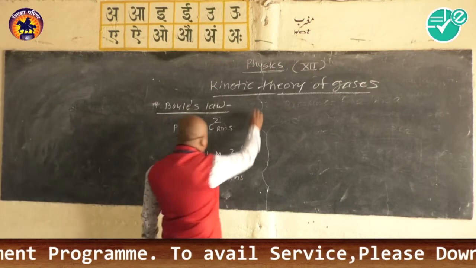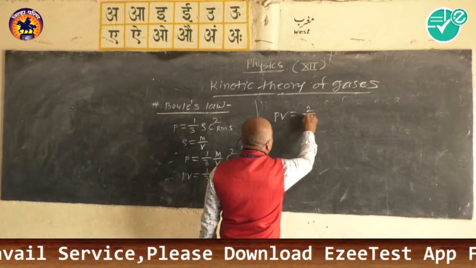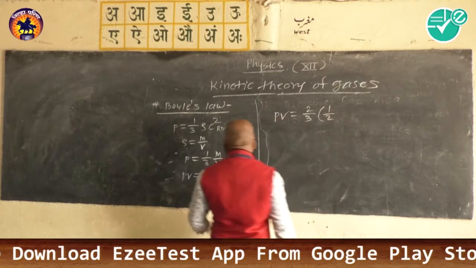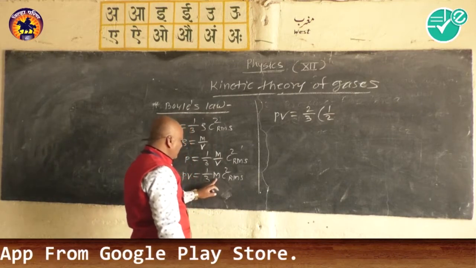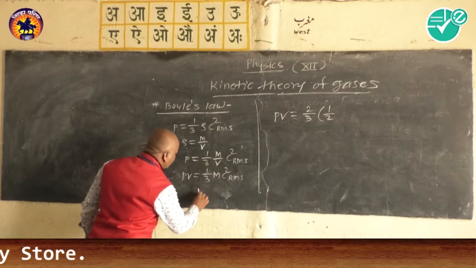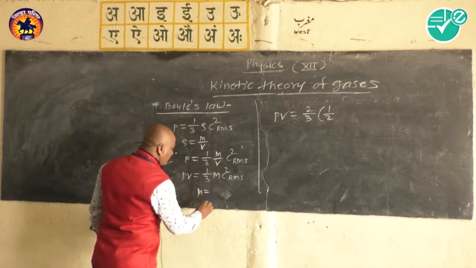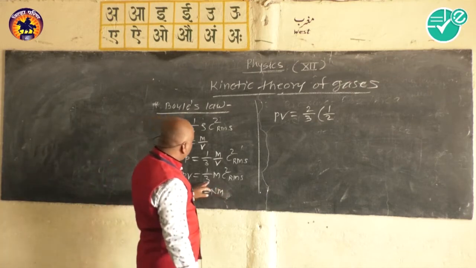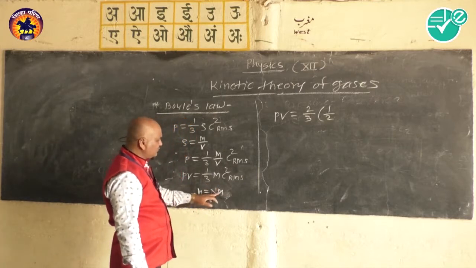which we write as PV is equal to 2 by 3 in bracket half m C square RMS. Before that, m is the mass of the gas, which we write as n into m sometimes, but it is not necessary to write m as n into m.